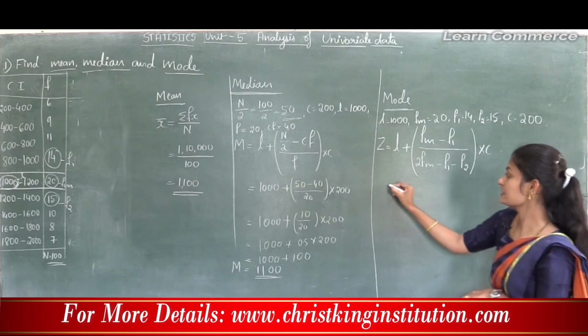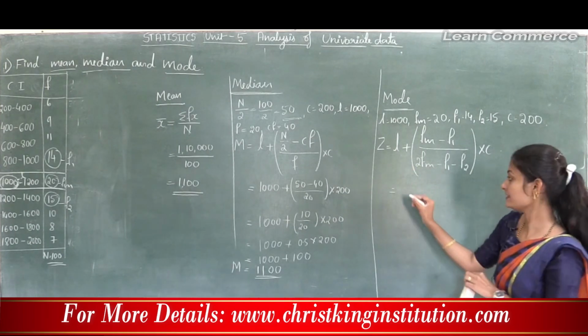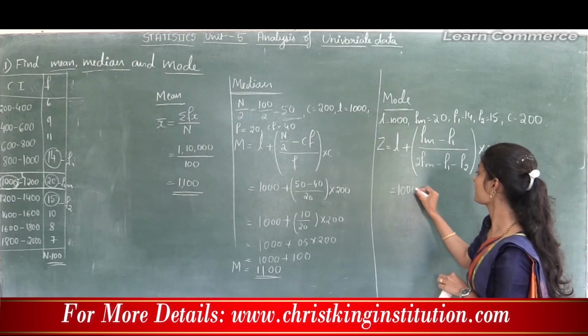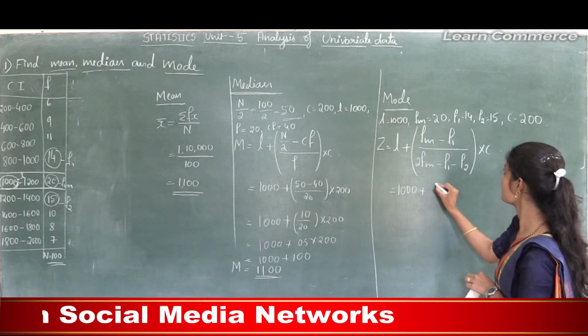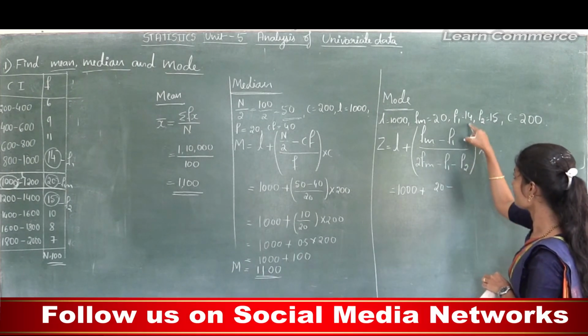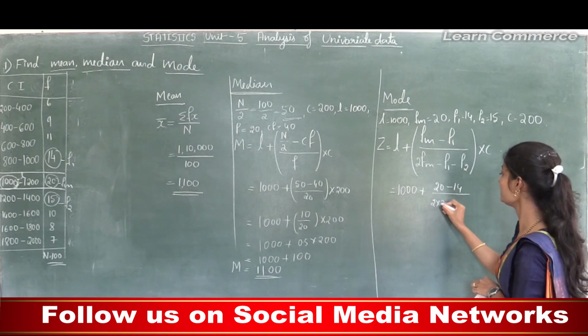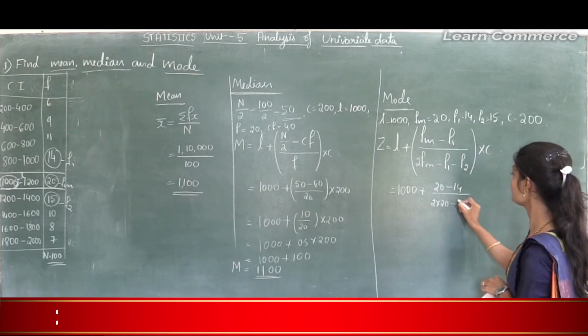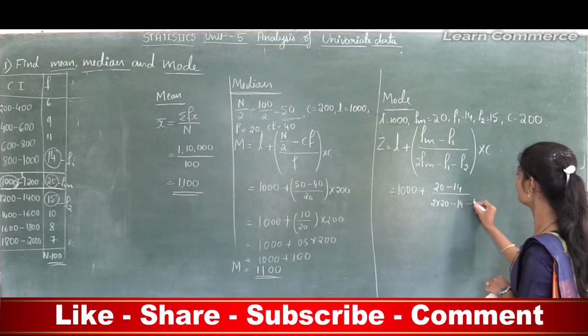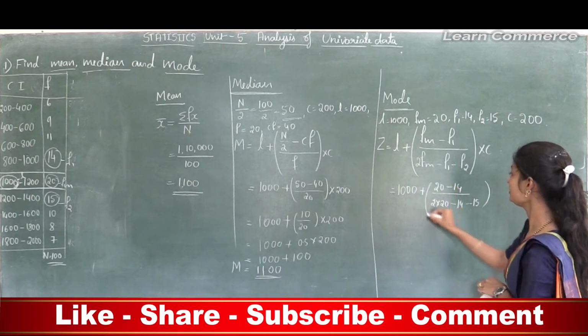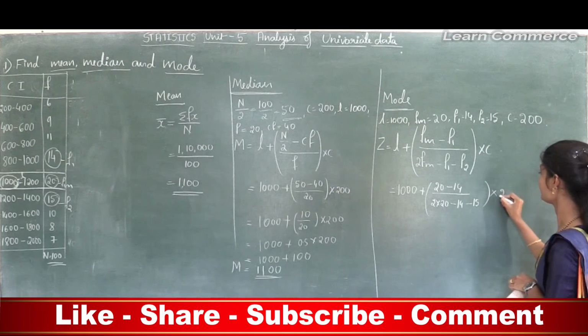So now Z is equal to, what is L? L is 1000 plus Fm, that is 20, minus F1, that is 14, divided by 2Fm, that is 2 into 20, minus F1, 14, minus F2, 15, into C, 200.